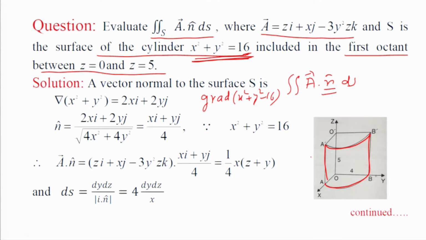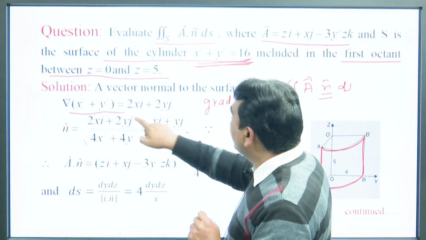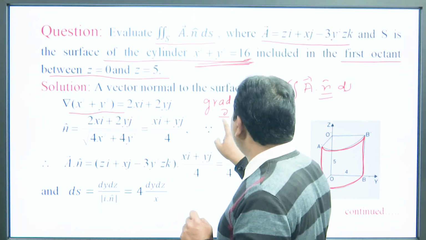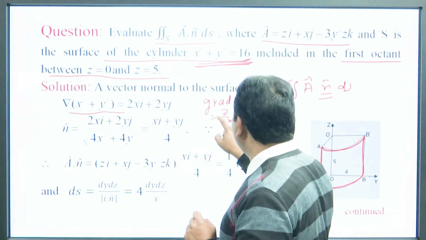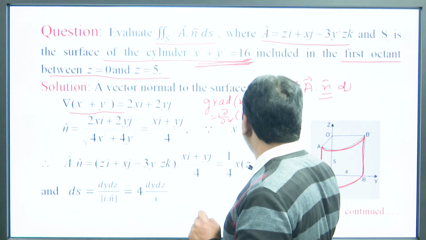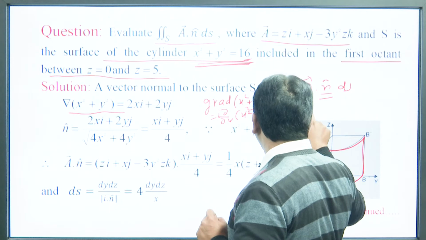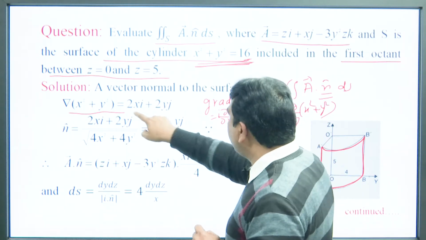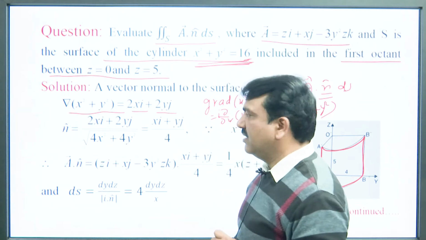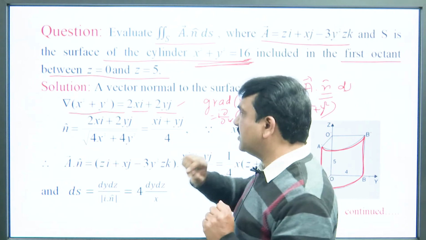So, del of (x square plus y square minus 16) is equal to i del by del x of (x square plus y square) plus j del by del y of (x square plus y square). Its value becomes 2x i plus 2y j. This is a vector normal to the surface x square plus y square equal to 16.